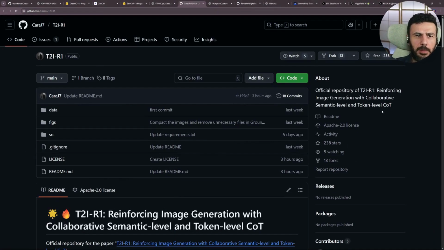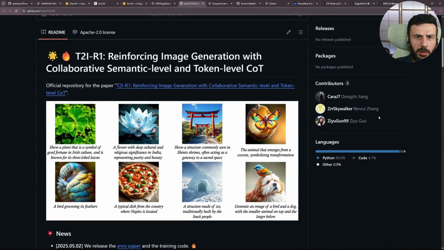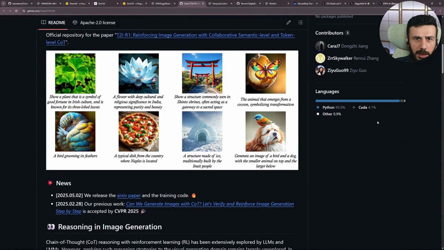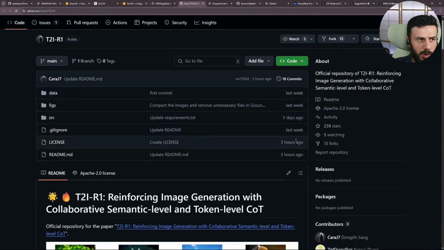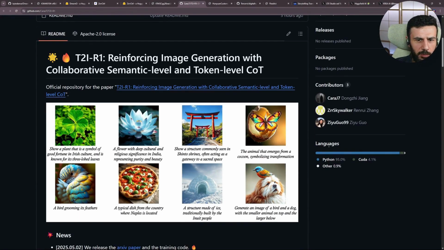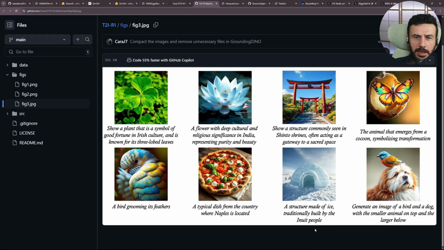An image generation model with chain of thought, meaning with reasoning and an explanation of how it arrived at the result, was released under the charming name T2I-R1 by Krea, so not a major publisher. The idea is that you describe an image and it doesn't start generating right away.